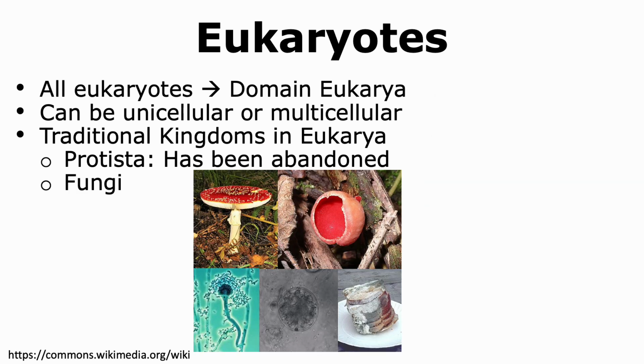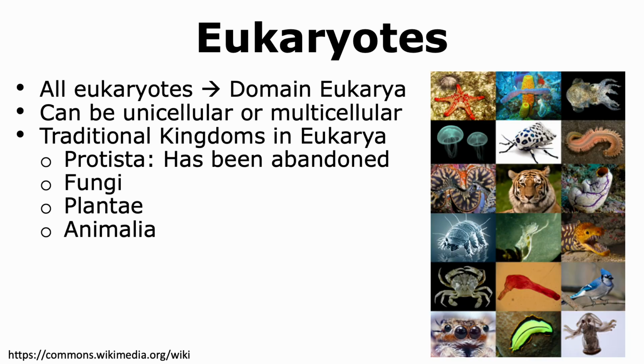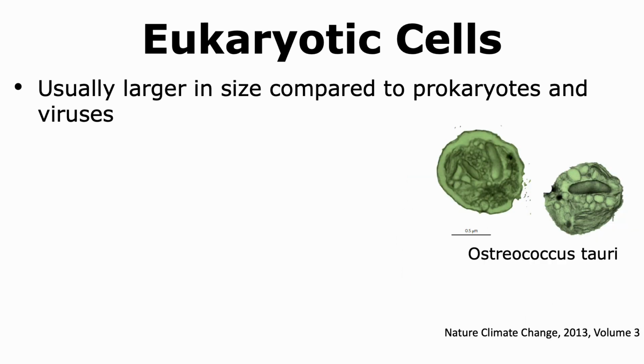Fungi is another kingdom of eukarya, followed by Plantae, which includes organisms that are photoautotrophs. Animalia is the last or 4th traditional kingdom that is observed in the domain of eukarya. Eukaryotic cells are generally larger in size compared to prokaryotic cells and viruses. There is an exception to this rule. For example, we do have some organisms that are comparable in size to prokaryotes. For example, Ostreococcus tauri is considered to be the smallest eukaryotic cell, and it has a diameter of close to 1 micrometer.